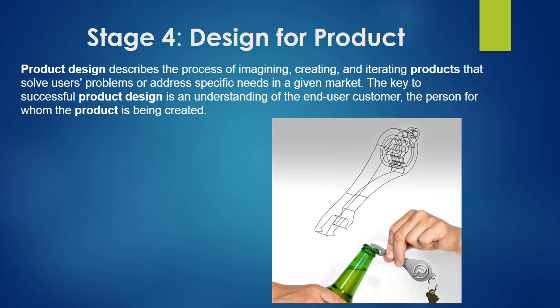All this information has to be collated and considered, and the final design of the product is given for further processing.